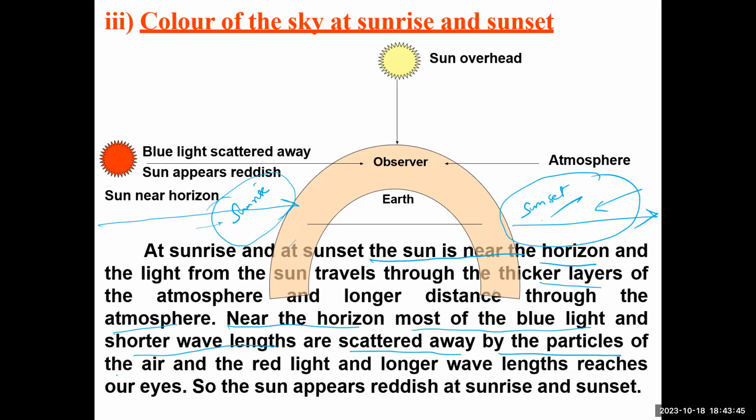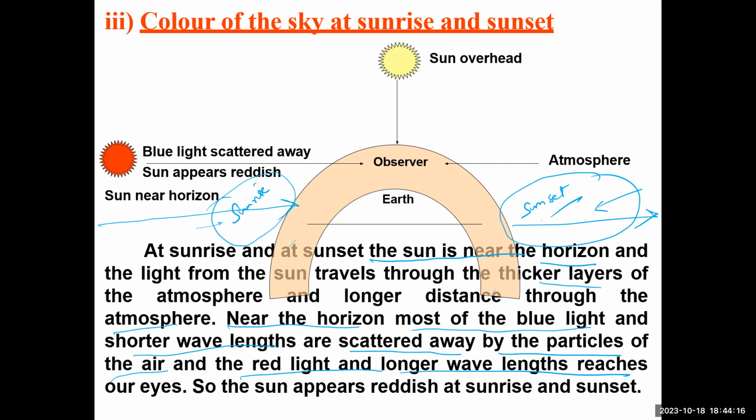particles of the air. At the horizon, what's happening? Most of the blue light and the short wavelengths have been scattered away by the particles, and red light and longer wavelengths reach our eyes. What happens here? At the horizon, the blue light has been scattered because of the thick layer. Whenever the light ray passes through thin layers only, thin particles only, blue light is visible.